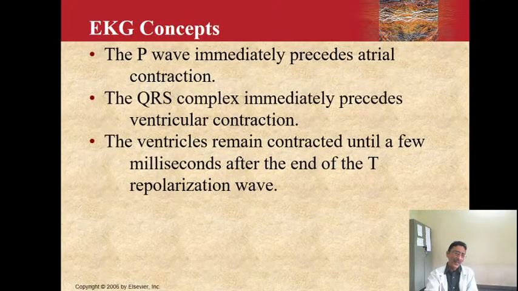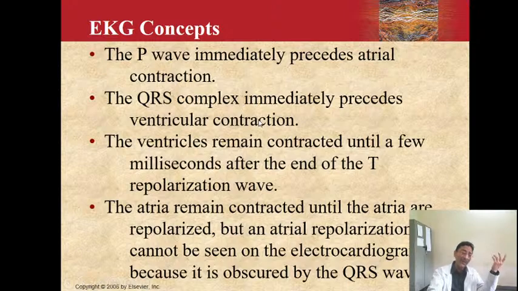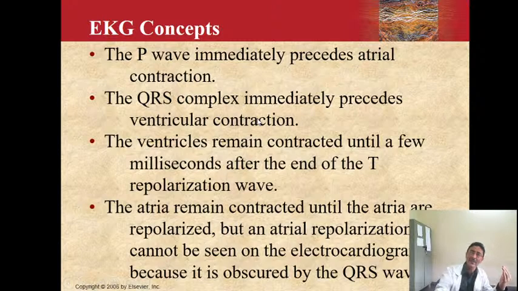Now some of the things which we have already discussed, the P wave. The P wave immediately precedes the atrial contraction. The QRS complex immediately precedes the ventricular contraction. If we recall the class we had on the conducting system, first there is an electrical event followed by a mechanical event. So also the P wave occurs, that is the electrical event. Once the electrical event has passed over the atria, it is followed by atrial contraction.